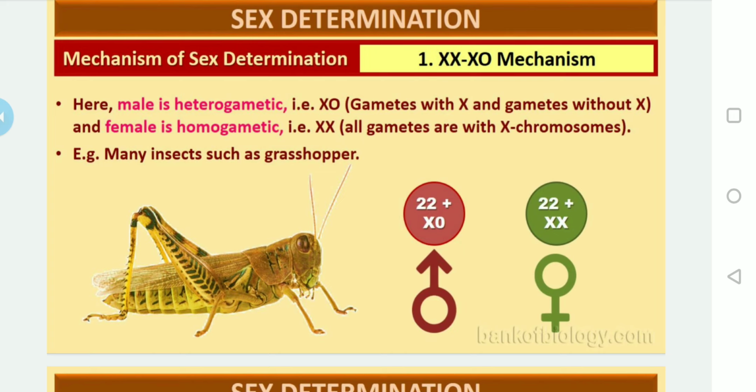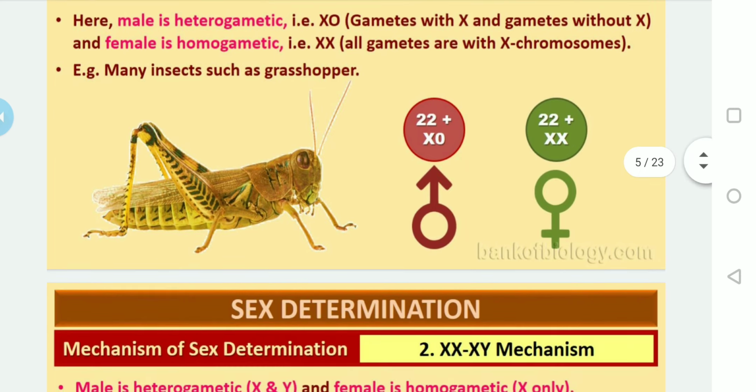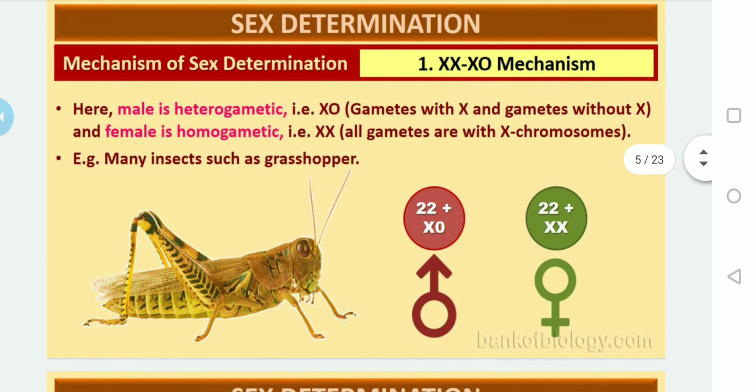That is, XO is an X chromosome without a partner. Hence they produce two types of sperms: 50% of the sperms carry the X chromosome with autosomes, A plus X, and the other 50% carry only autosomes but no allosomes, A plus O.